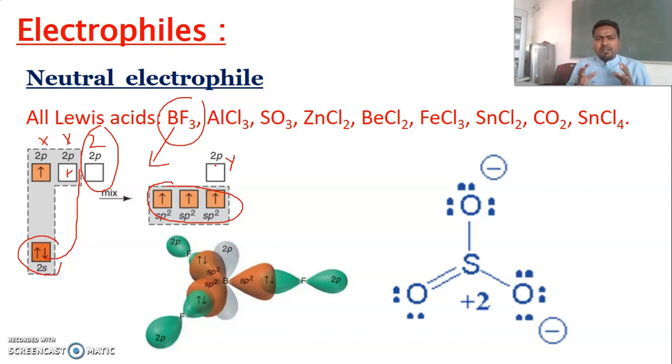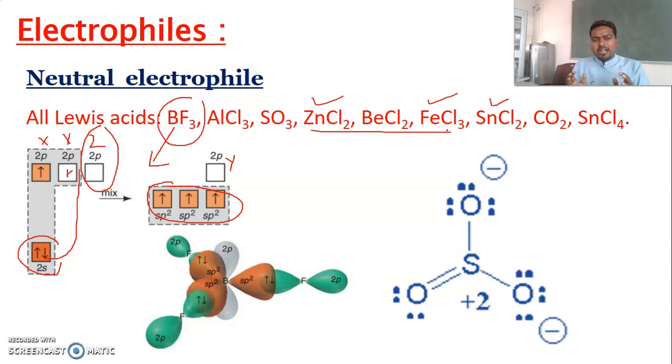Because of the presence of an empty orbital in some molecules, for example in boron trifluoride the empty p orbital is present, and in case of zinc, iron, stannous chloride, generally in transition metals, a vacant orbital is present. If you apply valence bond theory to all these compounds, you will come to know how the vacant d orbital is present, and this vacant d orbital attracts electrons towards it.